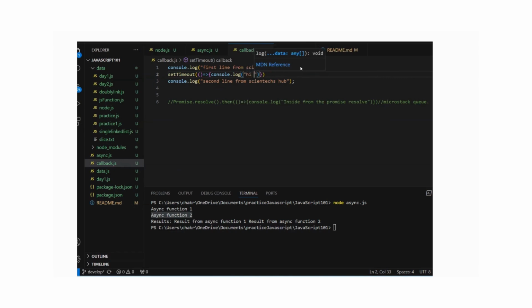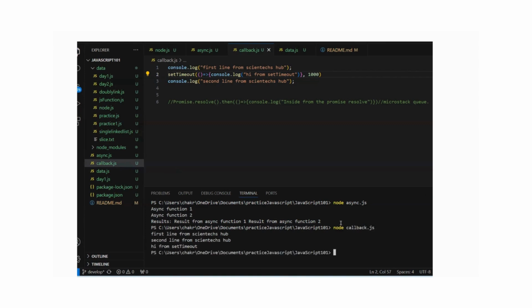Hi from setTimeout, right? Now what we will do? We will put some delaying time. Okay. Now I will run this code. Let's see what outcome it will show. Yeah.